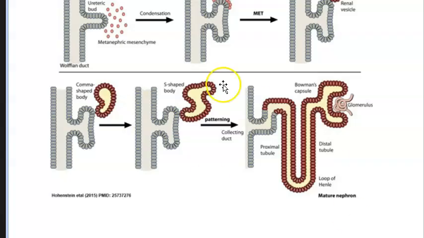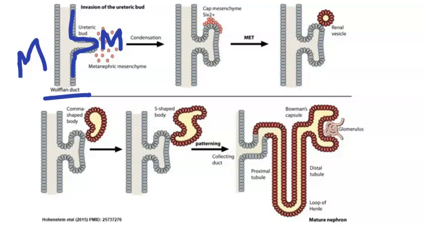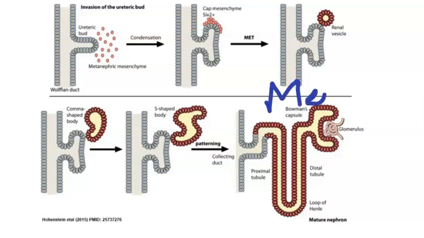Okay, so now let us look at this image here. So here you can see the first part, this is the Wolffian duct. They are saying this is your mesonephros. Mesonephros is giving rise to the ureteric bud, right? And around it, whatever they are showing is the metanephros, the metanephric mesenchyme. So this metanephric mesenchyme should join the ureteric bud. So finally what has happened, you see here. You have the glomerulus, the proximal convoluted tubule, the loop of Henle, the distal convoluted tubule. Till here it is the metanephros, and it has joined the ureteric bud, which is from the mesonephros. The labeling is slightly wrong here, but anyways, you got the point, right?